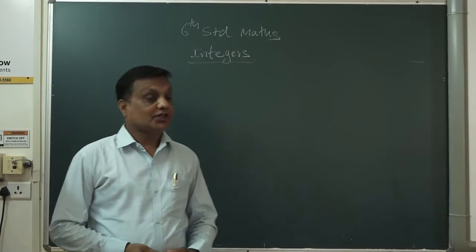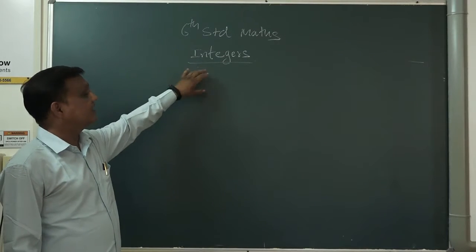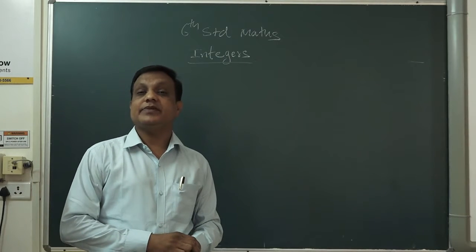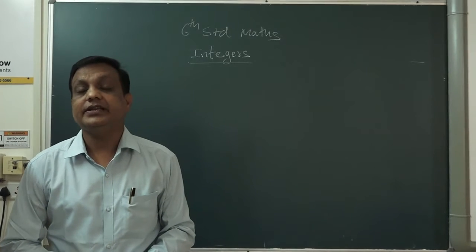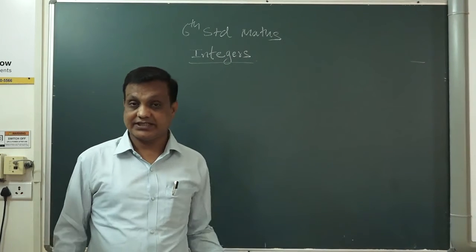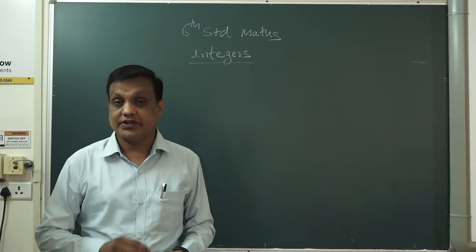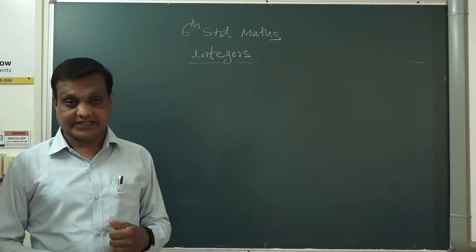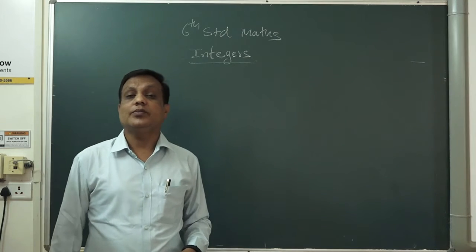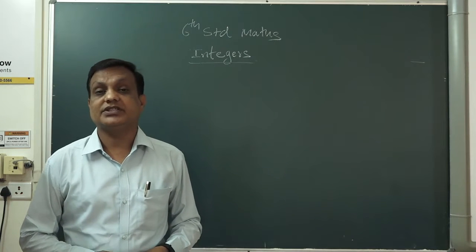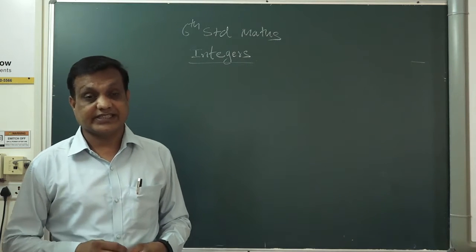Hello friends, today we are learning 6th standard maths integers. Now what are integers? Integer means numbers. As we saw natural numbers and whole numbers in previous classes: natural numbers are numbers which start from 1, 2, 3, 4, 5, 6, 7, 8 etc. In natural numbers, if you add 0, it becomes a whole number. So whole numbers are 0, 1, 2, 3, 4, 5, 6 etc.